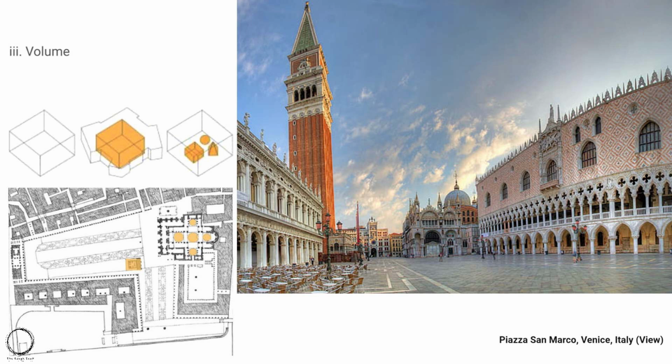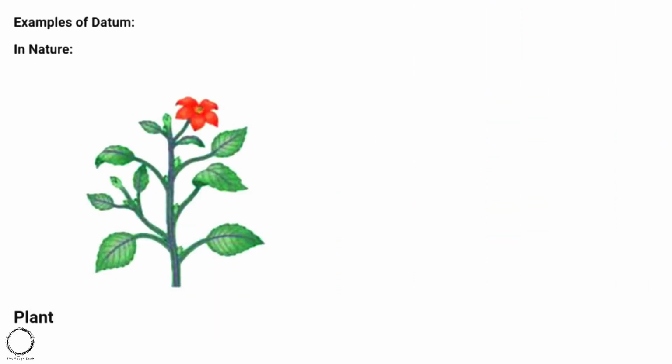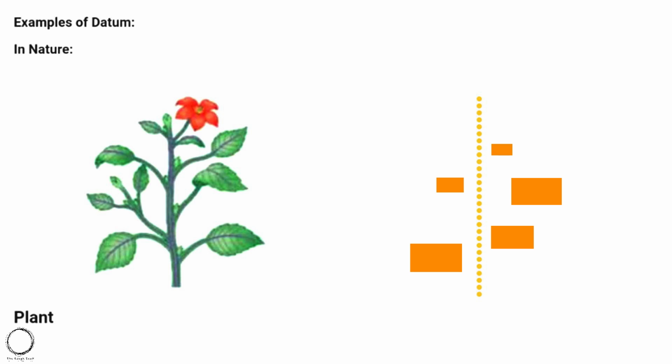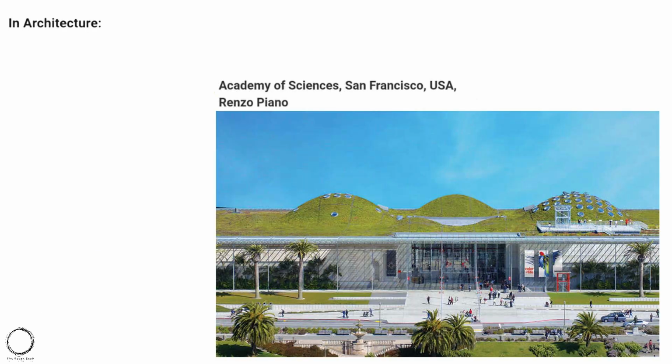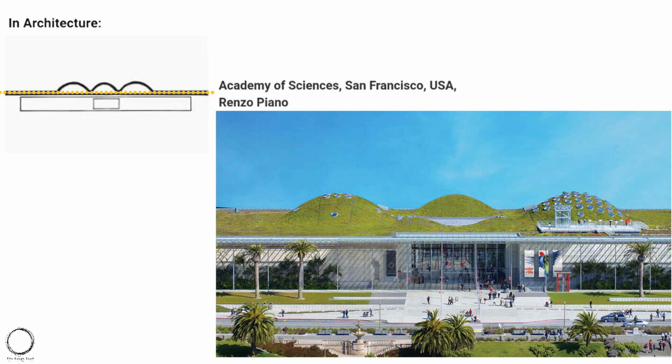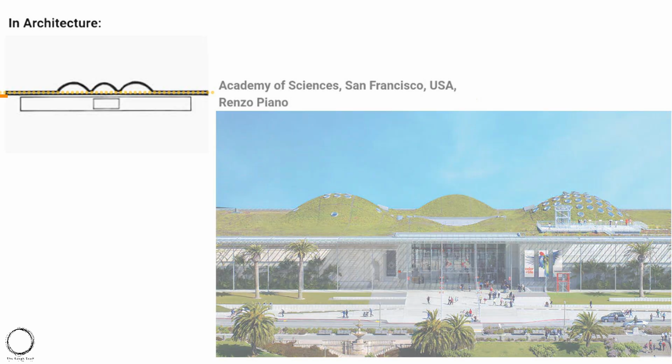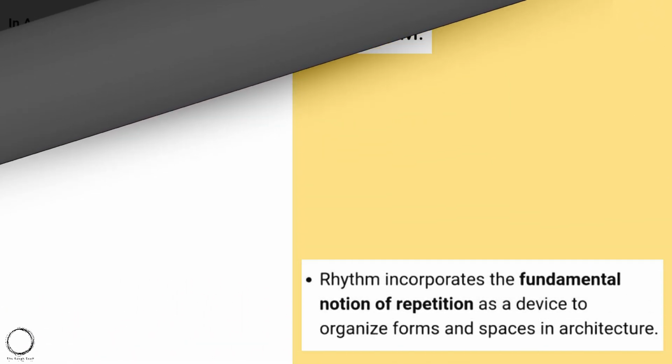Now let's understand datum through nature. Here is a plant, and the stem of the plant is the datum for the leaves with different size and shape and the flower as well, just like the backbone mentioned before. Another example in architecture is Academy of Sciences, San Francisco by architect Renzo Piano. And like shown in the graphics above, the line as datum is holding on to the shapes above and below it. Moving on to the next principle of design, which is rhythm.